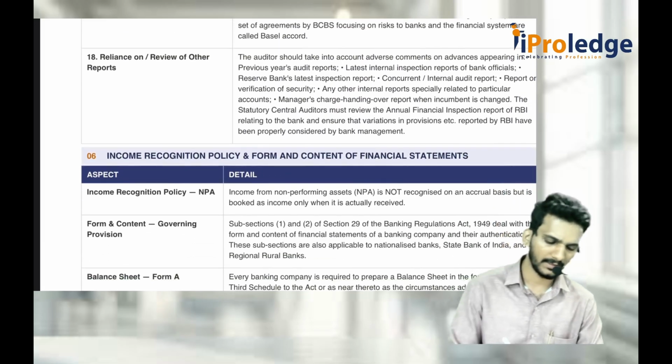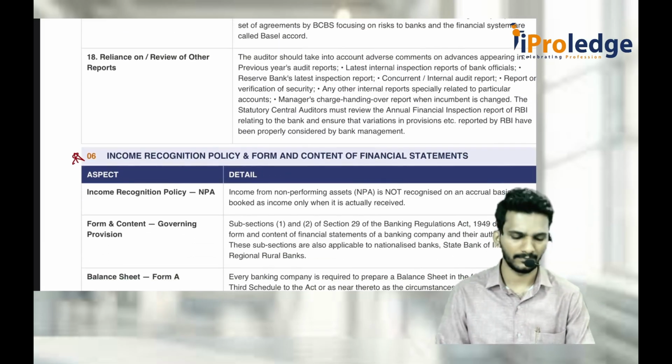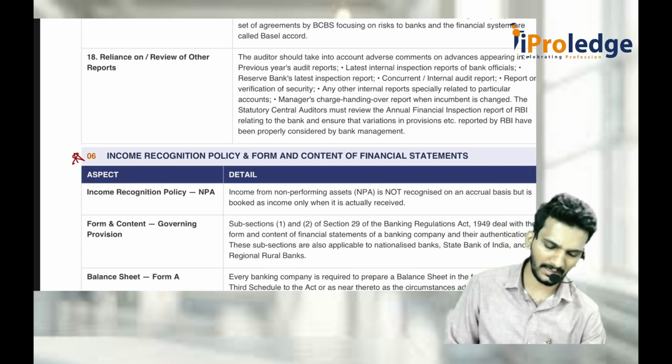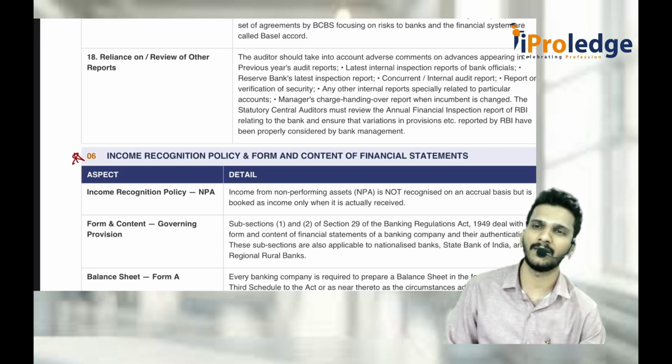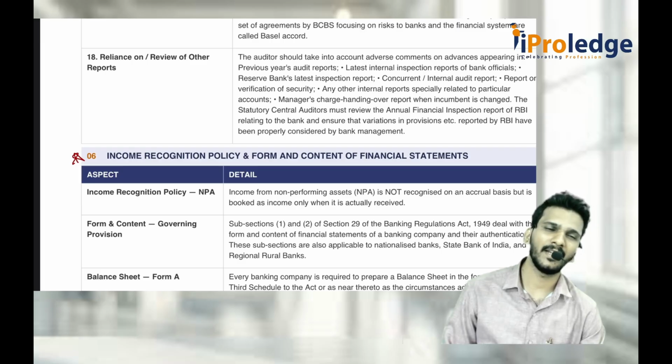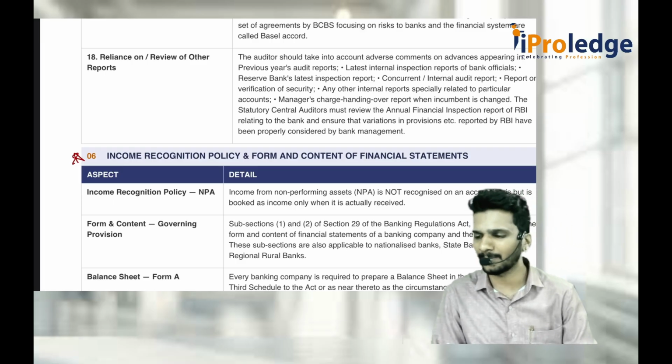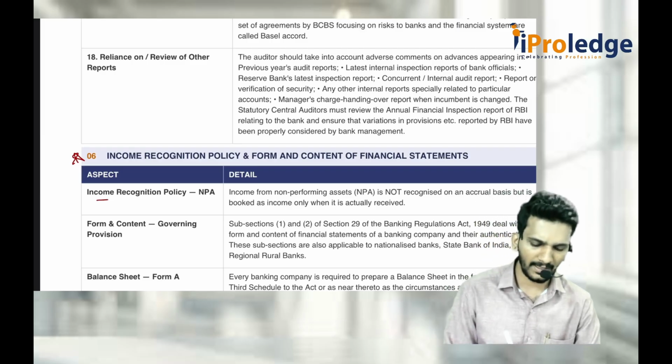Come to point number 6. Income recognition policy and form and content of financial statements. What is income recognition policy? How should the bank recognize the income? Banks should always see what is the income for the bank. Highest income is interest, interest on the loans given. Second one is again deposits made, investments, debentures, multiple things are there. So how do they recognize the income?